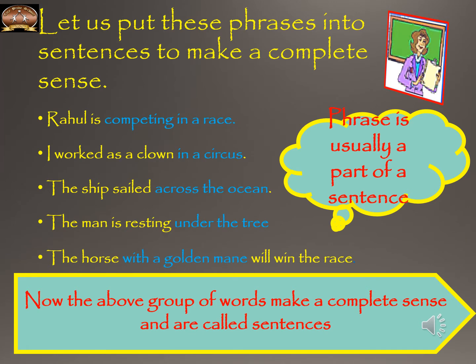So in this slide you can see I have used that group of words in a sentence to give it complete sense. Rahul is competing in a race. See, I have just added one subject and one finite verb there. Now it has got meaning. I work as a clown in a circus. The ship sailed across the ocean. The man is resting under the tree. The horse with golden mane will win the race.